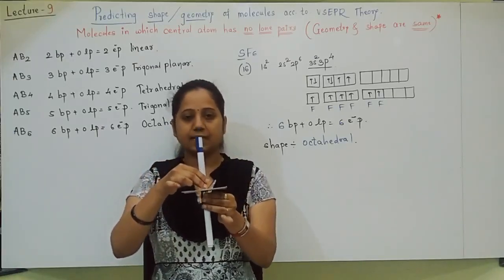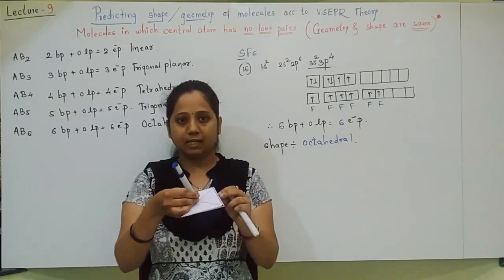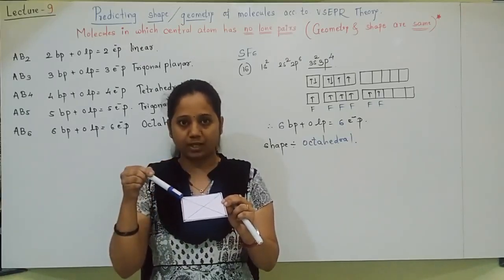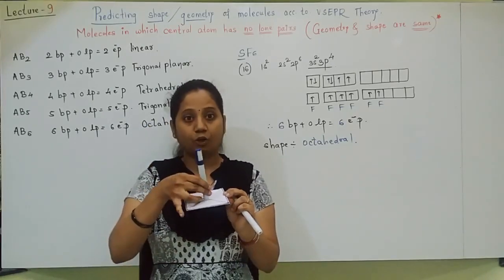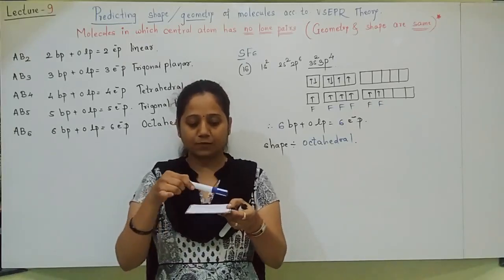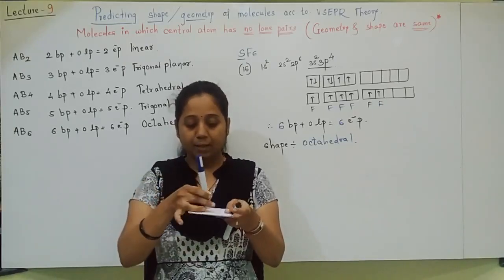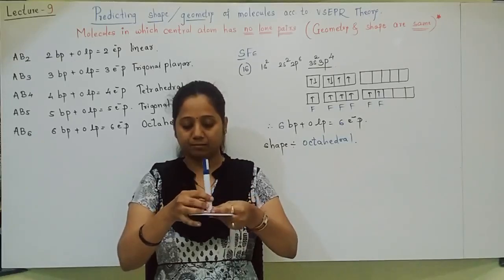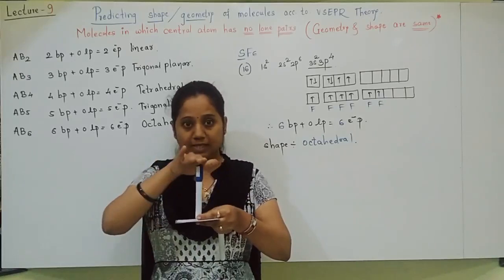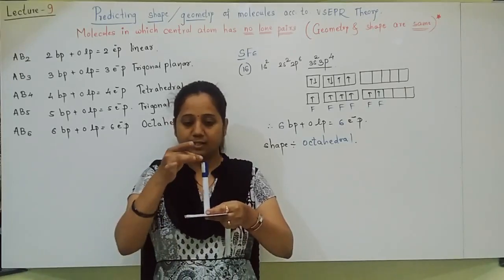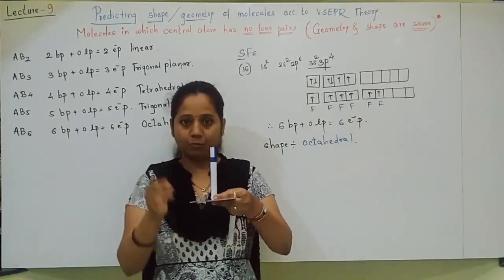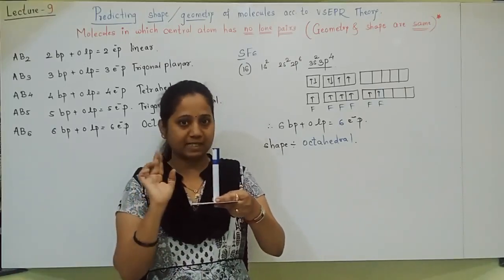In the octahedral SF6 structure, sulfur will be at the center, 4 fluorines at the 4 corners of the square, and 1 fluorine at the top making one pyramid, students. Here, how many sides of the square? 4 sides of the square making one pyramid upside. One pyramid is made here, with 4 triangular faces. One pyramid up, one pyramid down. Total 2 pyramids are made.